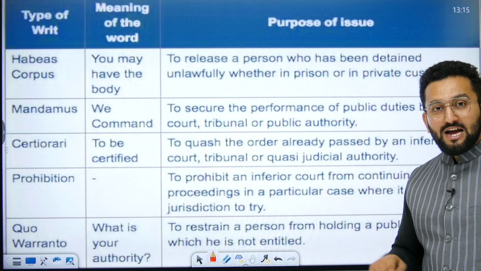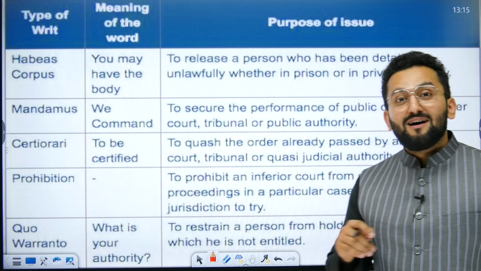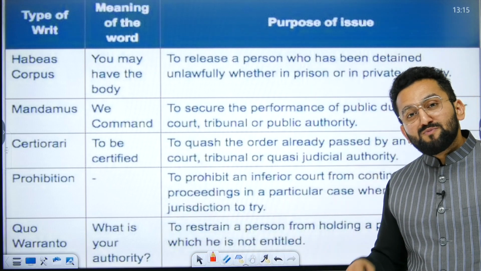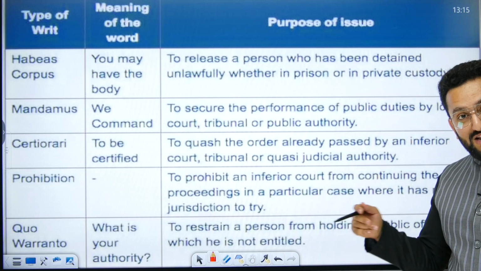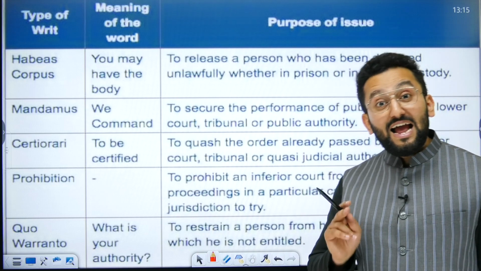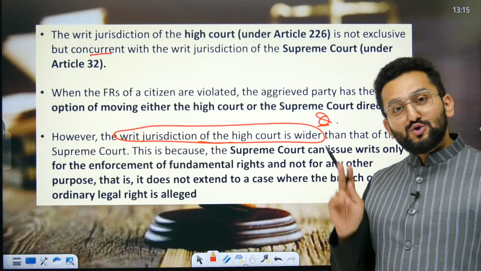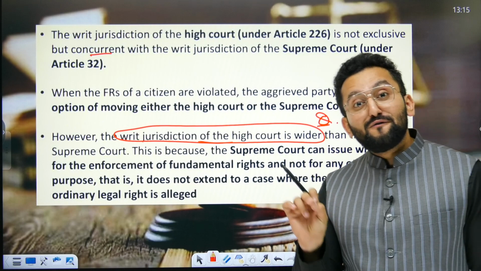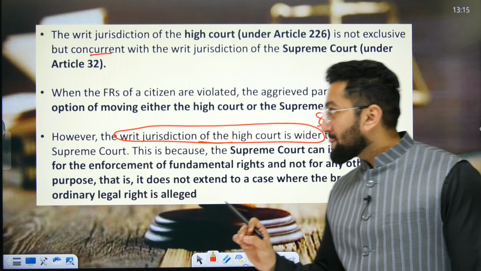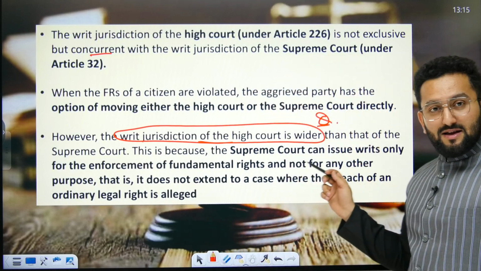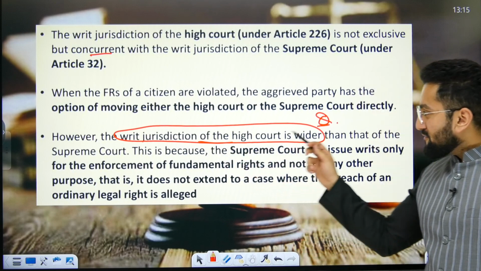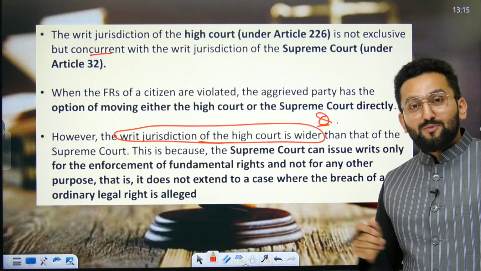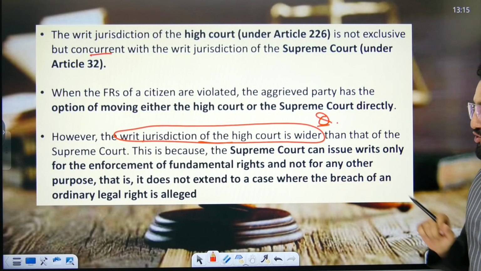Now writ jurisdiction. We discussed these writs when we discussed Article 32, the meaning of these writs, and I told you there that as per Article 226, the High Court can issue these writs for protection of fundamental rights as well as legal rights. But when it comes to the Supreme Court, under Article 32, the Supreme Court can issue these writs just for fundamental rights. Okay. So writ jurisdiction of the High Court is wider, because it also includes protection of legal rights. I hope it is clear to you now.